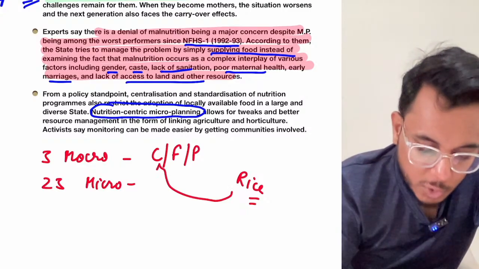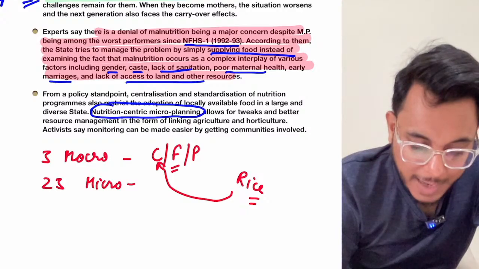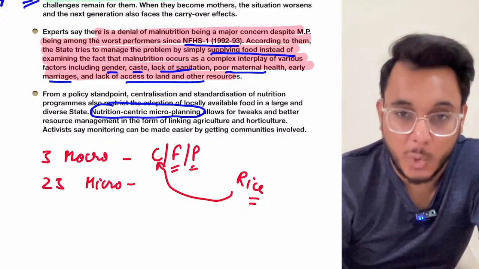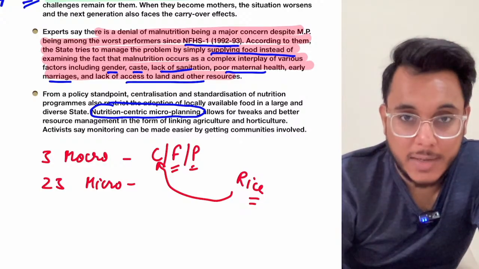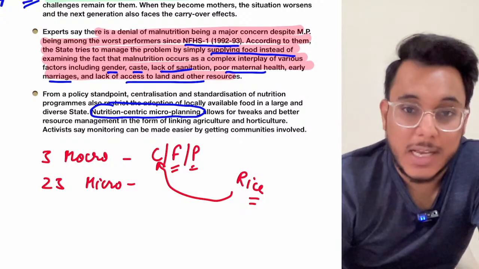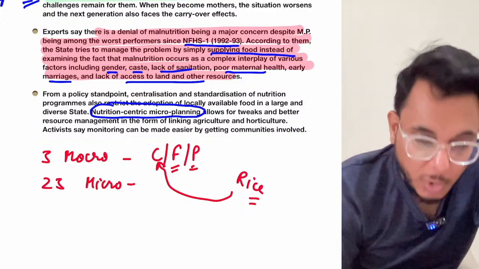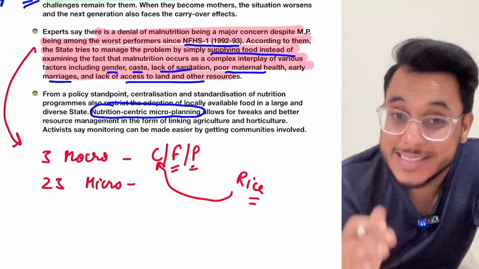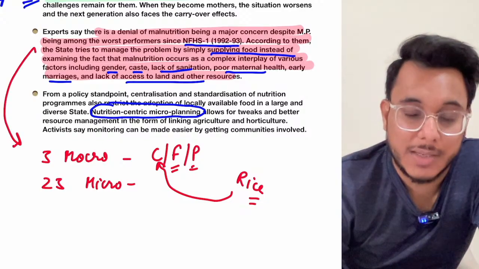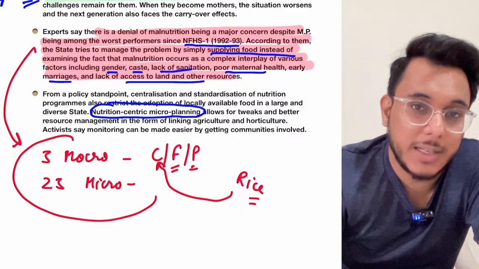Now, rice is a very good source of carbohydrate, but not a very good source of fat, as well as not a very good source of protein. A person can get the entire day's calories out of the carbohydrates, but that will not be a balanced diet. A balanced diet is one where the carbohydrates, fats, proteins and all these 23 micronutrients are being provided. Now when the food is being provided, just the quantity of food is being focused on. It's not being focused whether all the three macronutrients and micronutrients are there.